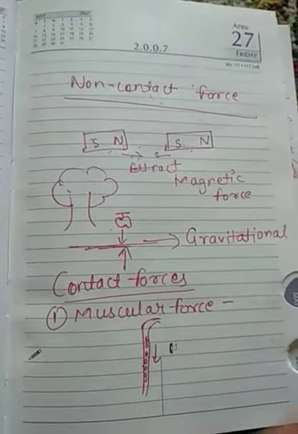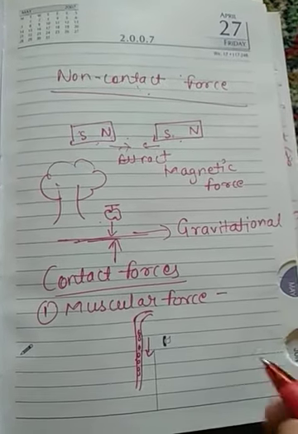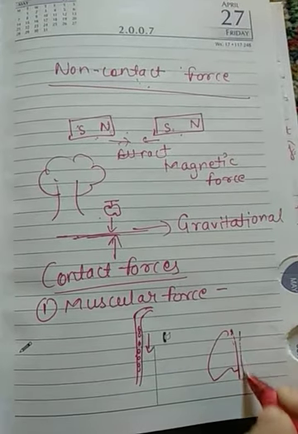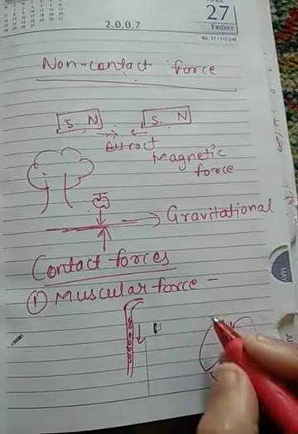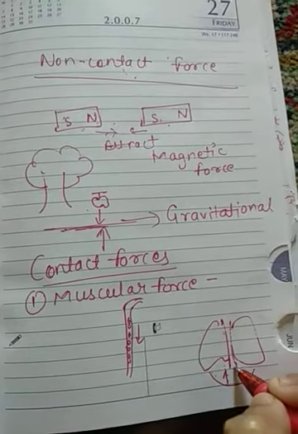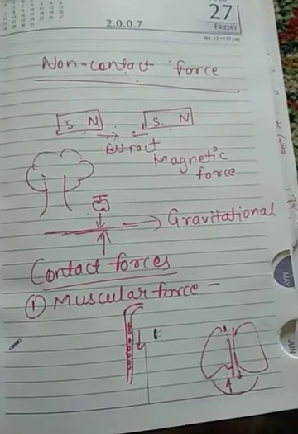When you talk about the respiratory system, there is a diaphragm, which is again muscular in nature. When you breathe in or breathe out, the extra space for inhaled air is created by the movement of this muscular diaphragm.